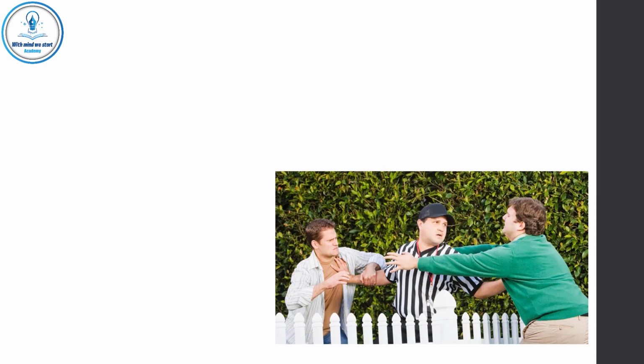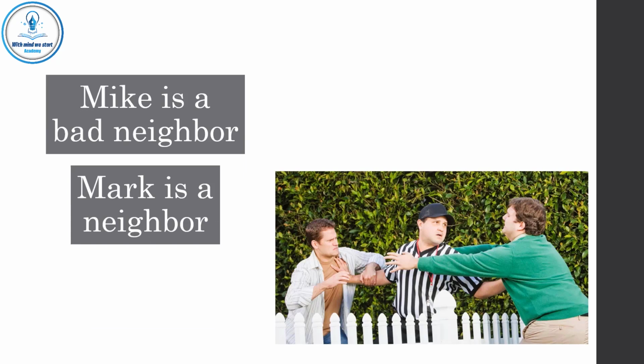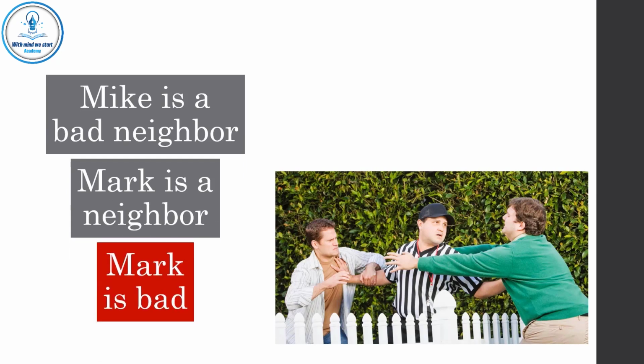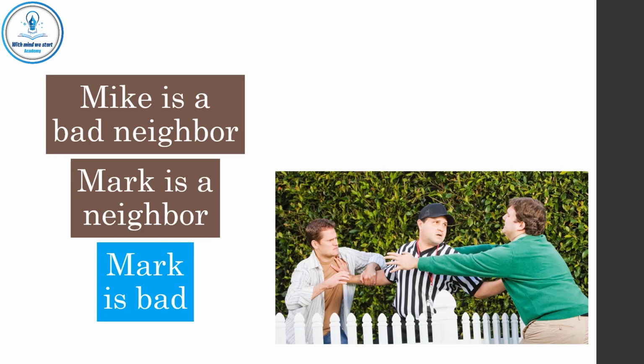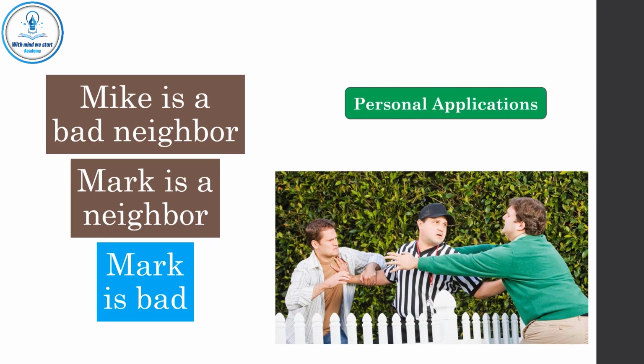Let's see some examples about analogy. Mike is a bad neighbor. Mark is a neighbor too, so Mark is bad too. These are special premises, and this is a special conclusion. So this is an analogy. The conclusion here is uncertain. In personal applications, you may use uncertainty, so you may use analogy. So you may be cautious dealing with Mark, but you can't judge him as a bad neighbor for sure. And if you do so, this is wrong, and this is unfair and unjust.